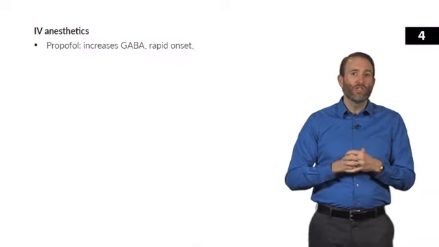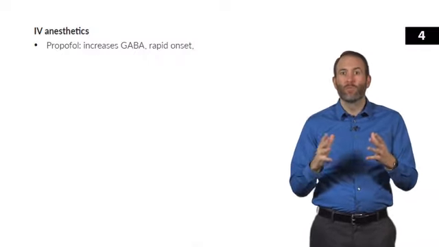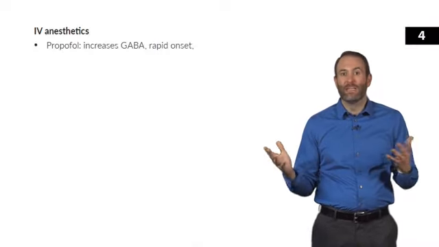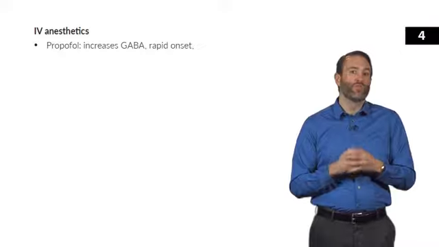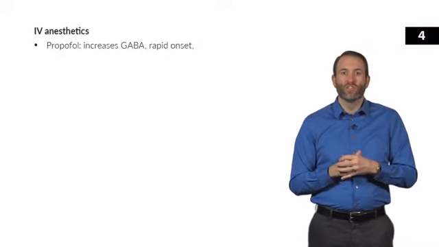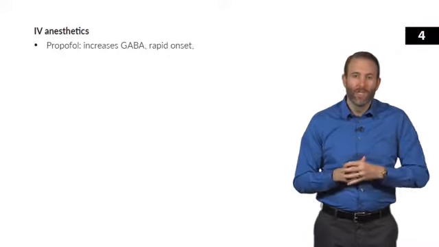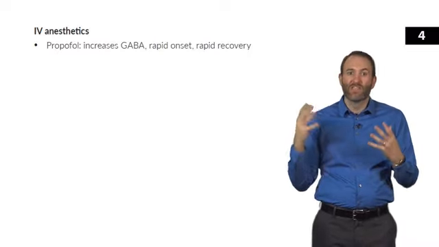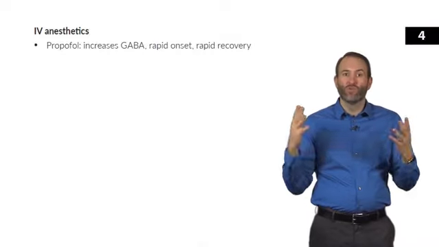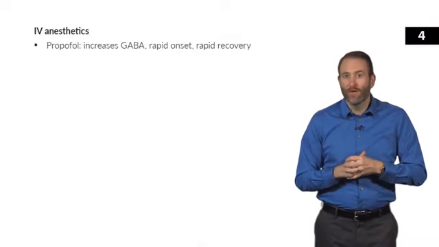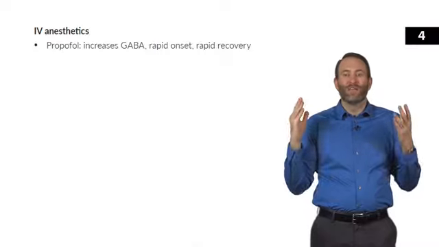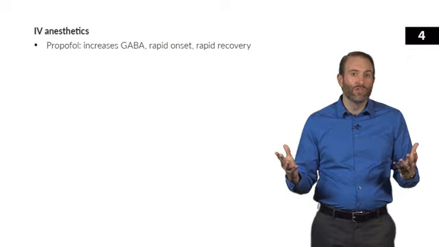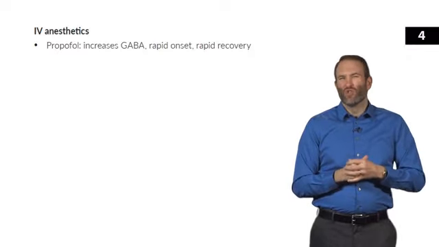After that initial induction dose, it redistributes from the brain to the rest of the body, and then its effect starts to wear off over a period of about 5 to 10 minutes. But if you start an IV propofol drip, you can also use this drug to maintain anesthesia. Propofol has a rapid recovery due to that rapid distribution. It's getting into the brain very quickly, and then it's going to redistribute to the rest of the body quickly. It also very rapidly metabolizes to an inactive metabolite by the liver. Therefore, when you stop that IV maintenance infusion, its effect is going to wear off within about 20 to 40 minutes.